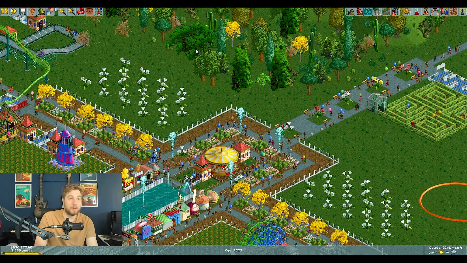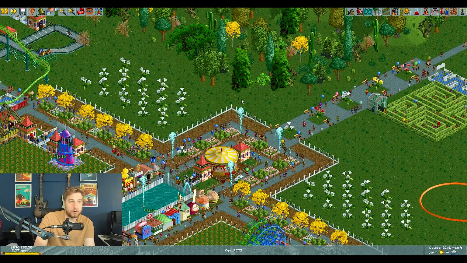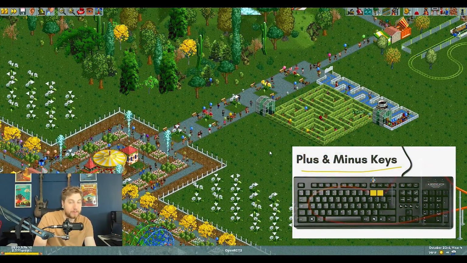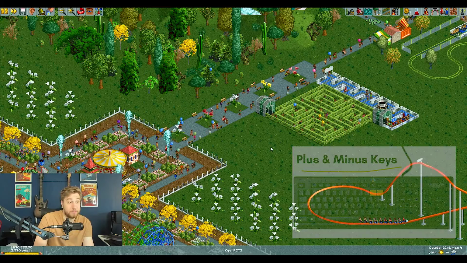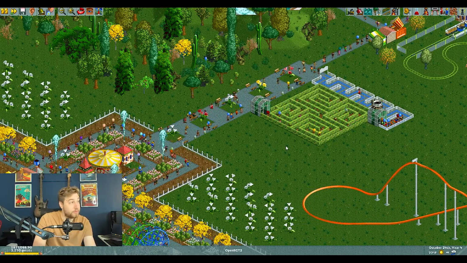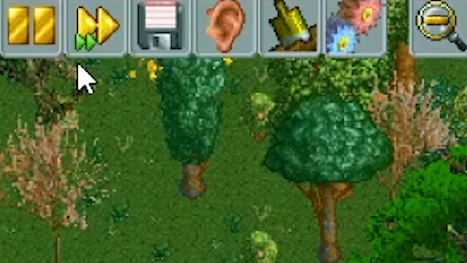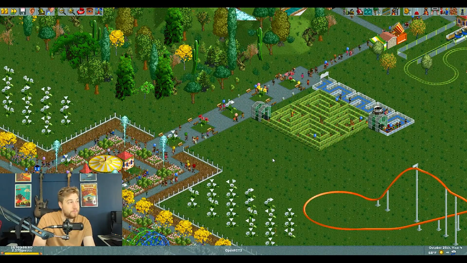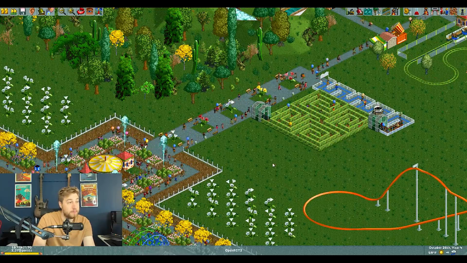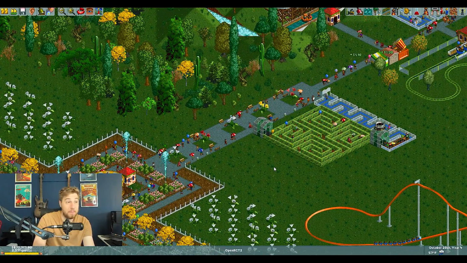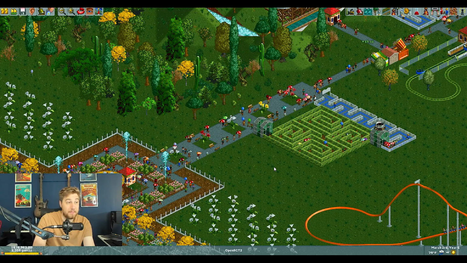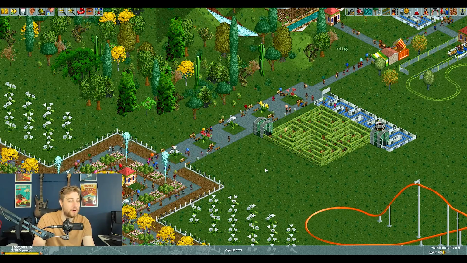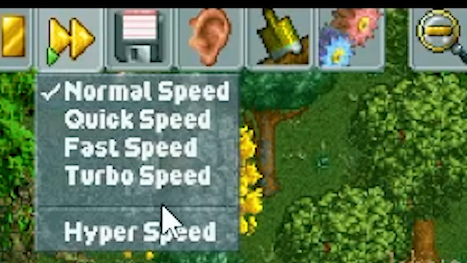Okay, so the last set of keyboard shortcuts here, the plus and the minus key on your keyboard. That's going to essentially slow down and fast forward time. You can press it once, you see the arrow here. Now there's two little arrows, so now time's going a little faster. Three. Press it again. Four. And then this might freeze my game. It didn't freeze it, but it's glitching, dropping frames pretty hard. So there's five different speeds: normal, quick, fast, turbo, hyper.